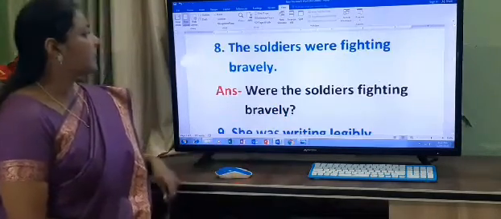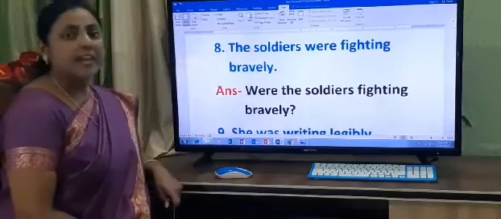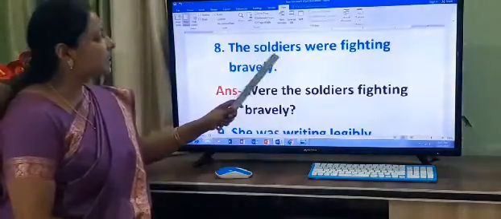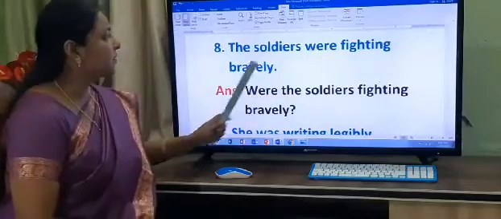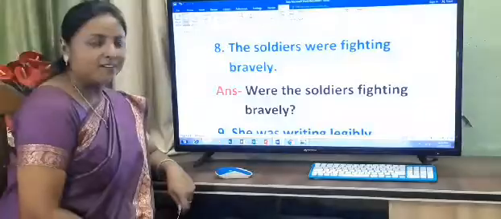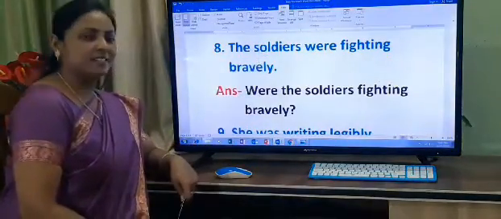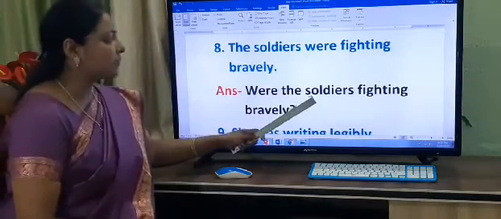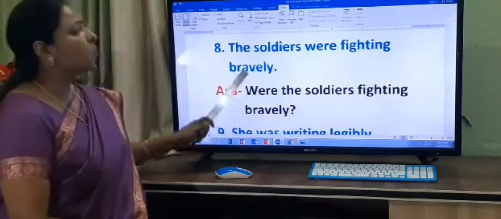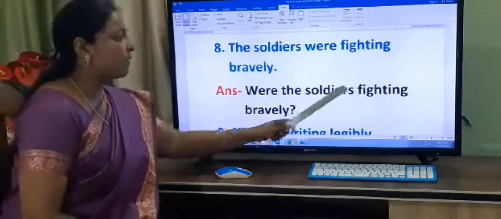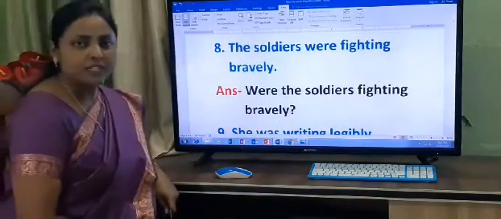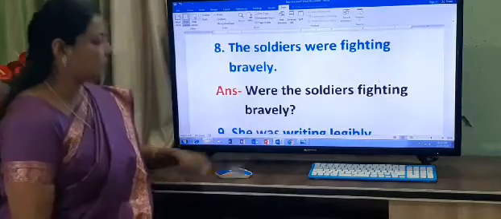Now the next number 8. Your sentence it is given in the book is the soldiers were fighting bravely. What is the subject children here? The soldiers. And before the subject we will use the helping verb were. So were the soldiers fighting bravely? And at the end of the sentence question mark.